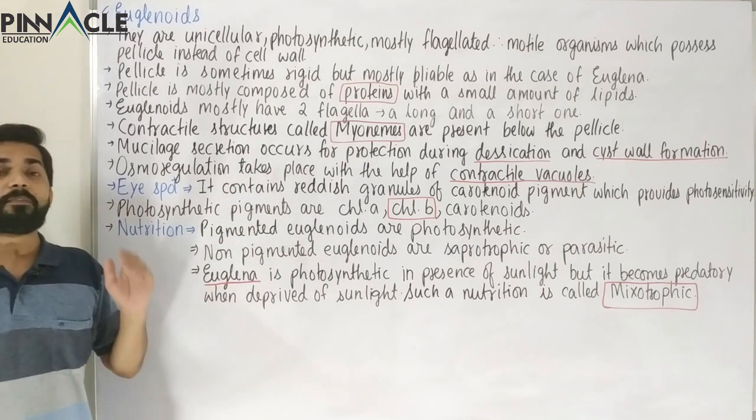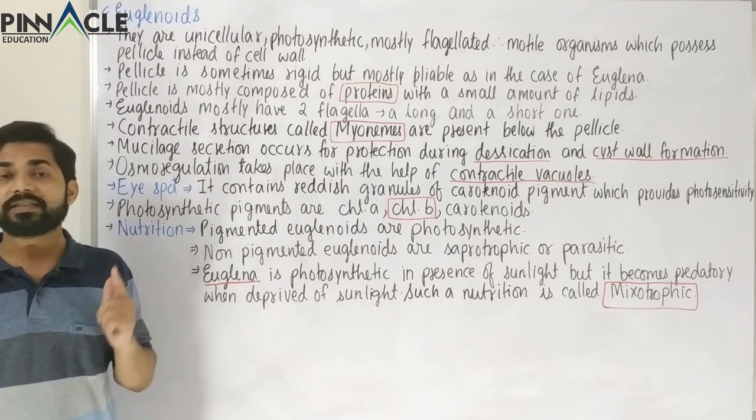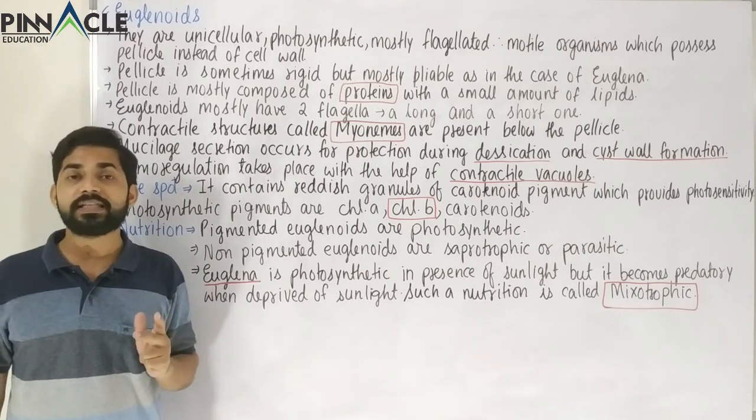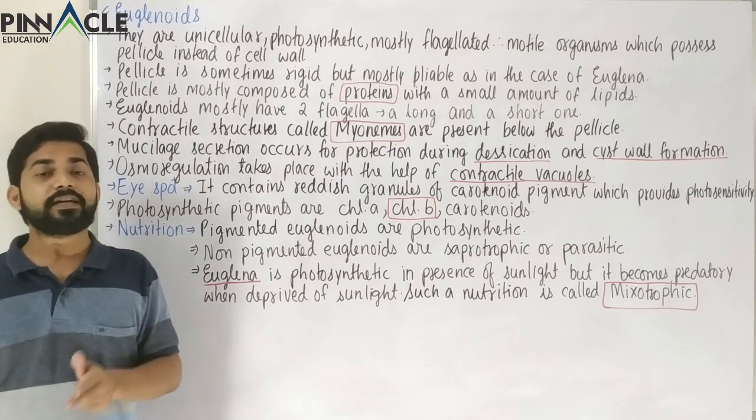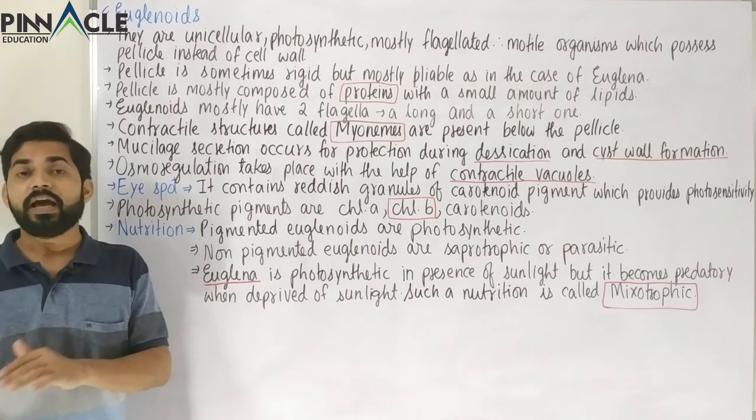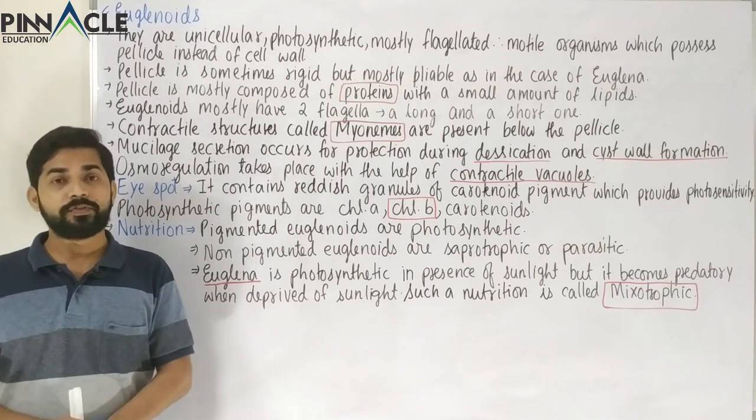So now we have completed 3 categories, that is the chrysophytes, dinoflagellates, and here the euglenoids. Now only 2 categories are remaining, that is the slime molds and the protozoa, which we are going to study now.